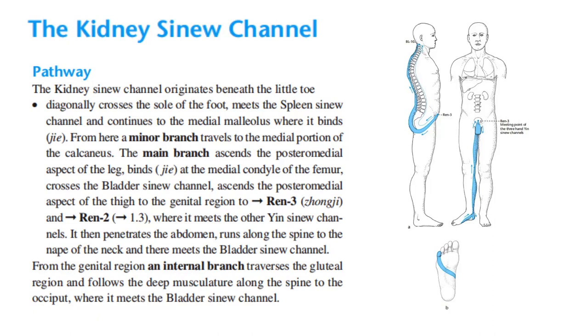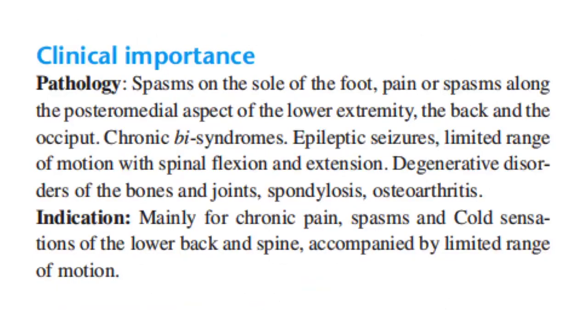It then penetrates the abdomen, runs along the spine to the nape of the neck, and there meets the bladder sinew channel. From the genital region, an internal branch traverses the gluteal region and follows the deep musculature along the spine to the occiput, where it meets the bladder sinew channel.